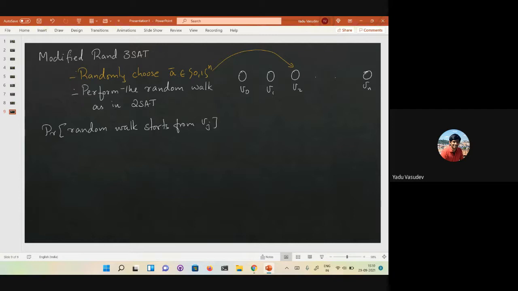That is basically the probability that the distance between a bar and s is something like n minus j, the way we have drawn it, correct? Because the distance here is the Hamming distance. So the probability that the random walk starts from Vj is the probability that the distance is n minus